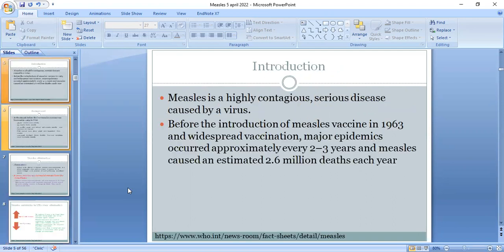Now, measles is a highly contagious, serious disease caused by a virus. Before the introduction of the measles vaccine in 1963 and widespread vaccination, epidemics occurred approximately every 2 to 3 years, and measles caused an estimated 2.6 million deaths every year.